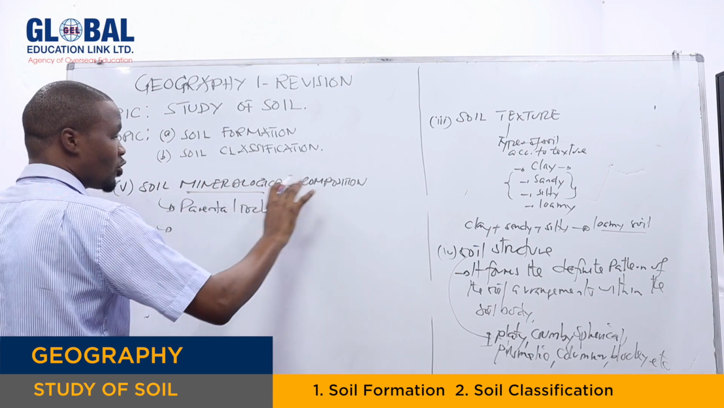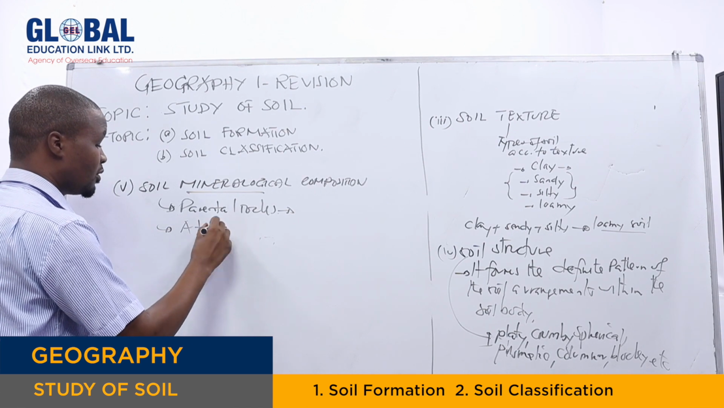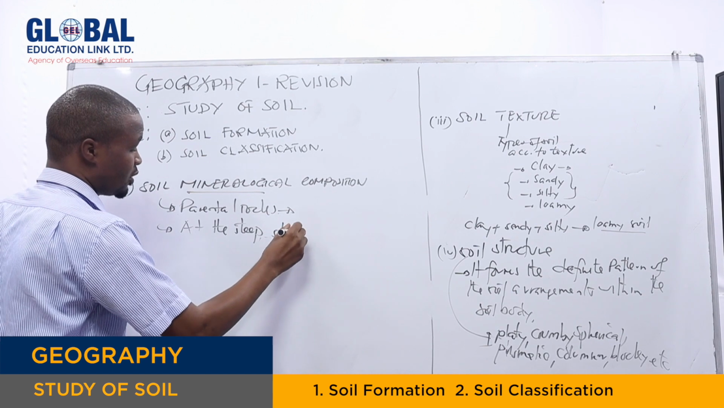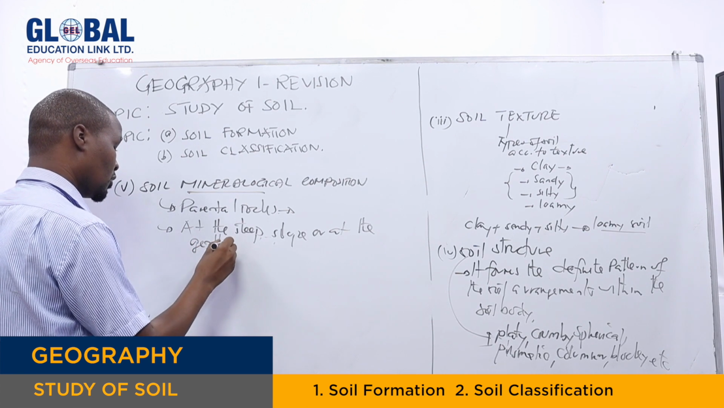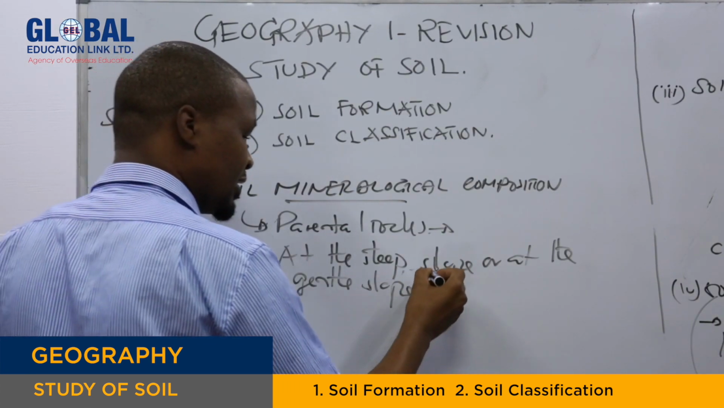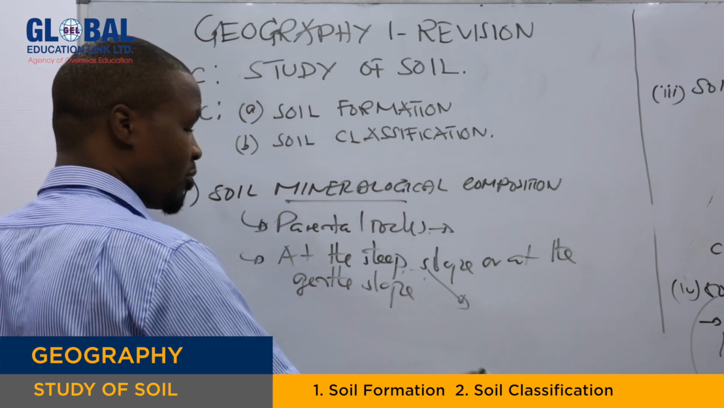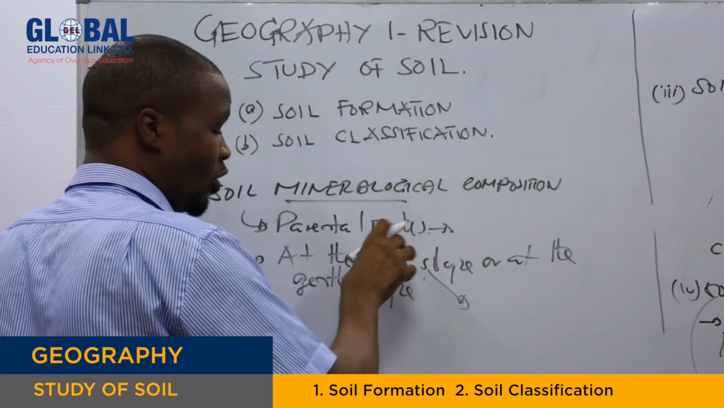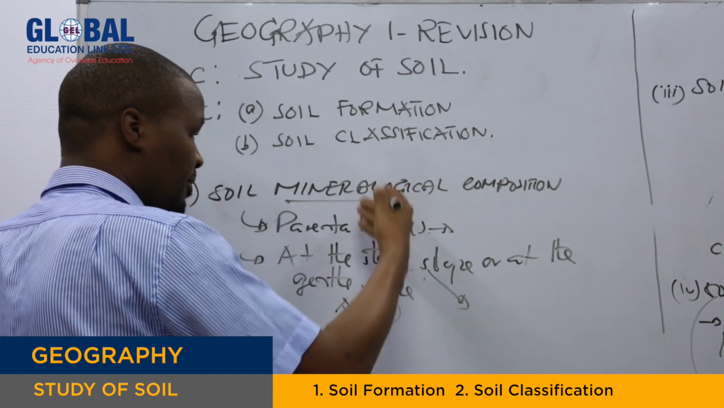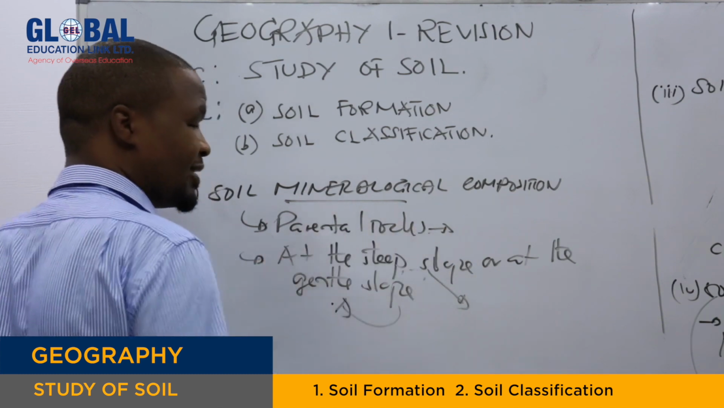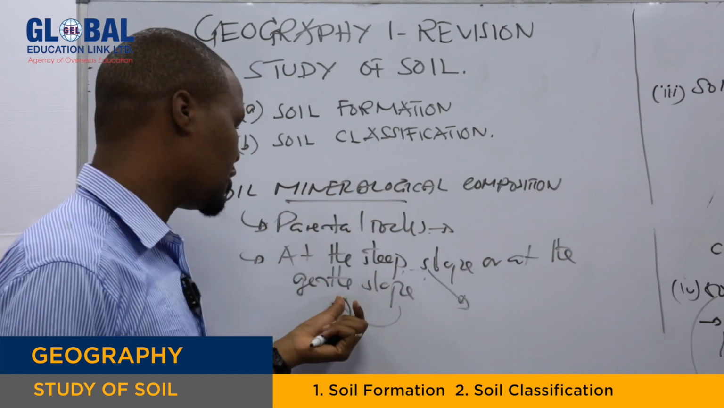Then we say the mineralogical composition of the soil depends on where the soil has occurred, either at the steep slope or at the gentle slope. At the steep slope right here, we have poor soil because there is fast flowing of water down the slope. So automatically all the material will be taken from the upper level, the steep slope, and brought right here at the gentle slope. So it depends on the slope type. Mineralogical composition can be more at the gentle slope than at the steep slope. Most of the soil found on steep slopes has low mineralogical composition compared to this point.